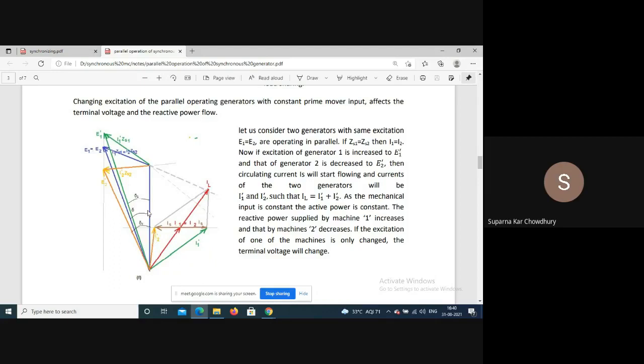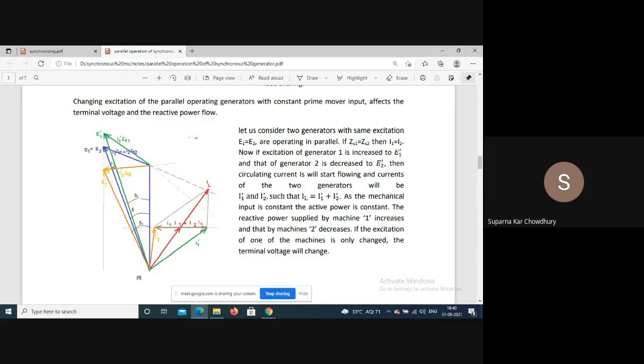So the reactive power supplied by the second generator decreases. That is obvious, because for a generator we know that for lagging power factor we require higher excitation. So if we increase the excitation of one generator, it will supply more reactive power. If we decrease the excitation of the other, it will supply less reactive power. The total remains the same.